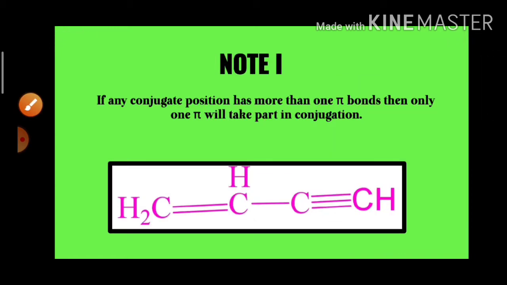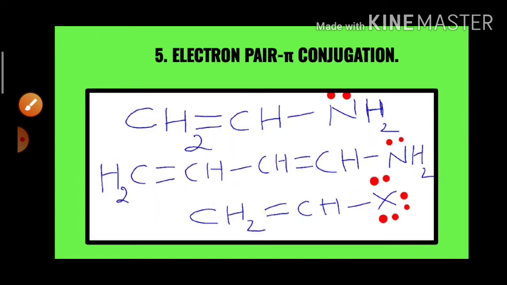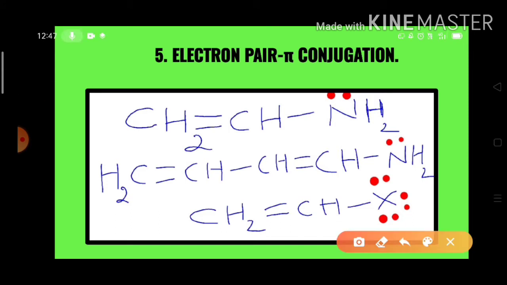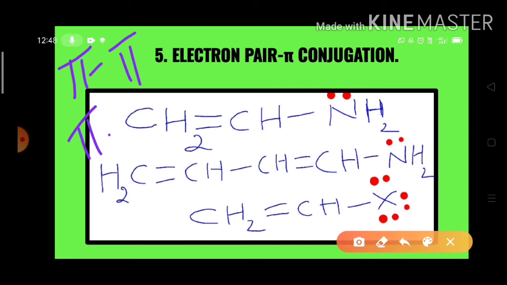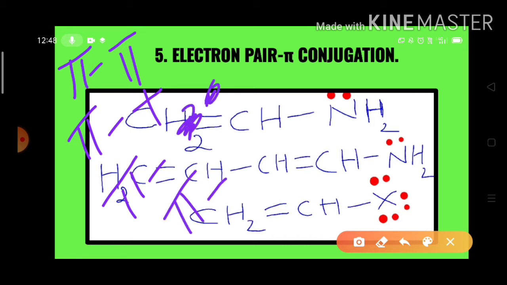So like that we have 5 types of conjugation. First one is pi conjugation. Second one is pi and positive charge conjugation. Third one is pi and electron pair conjugation. Fourth one is pi and negative charge conjugation, and fifth one is pi and odd number of electron conjugation.